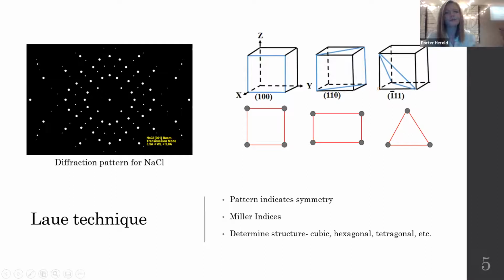But that is just a very simplified way of explaining it. The math is way beyond the scope of this presentation, but it's important to know that we can take this diffraction pattern and determine whether the structure is cubic, hexagonal, tetragonal, etc.